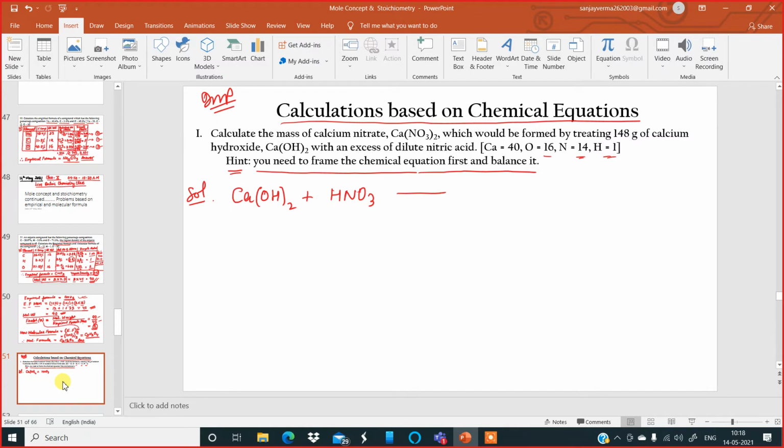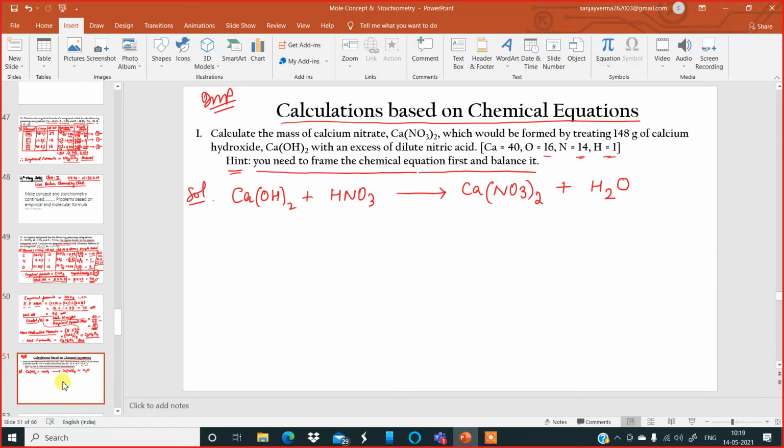Now, when these two react, the products obtained are calcium nitrate, Ca(NO3)2, plus water. The equation is complete. Now you balance it.